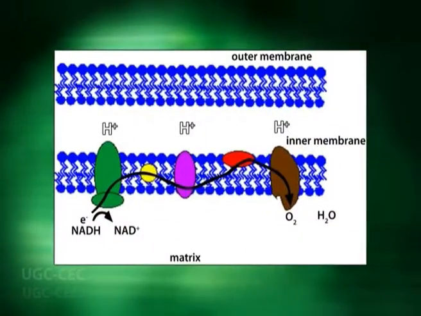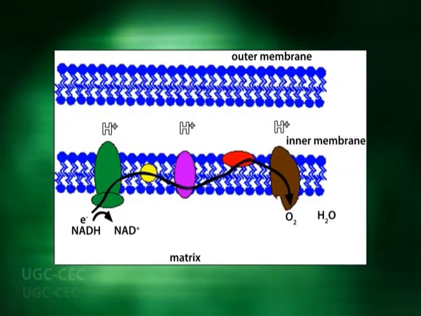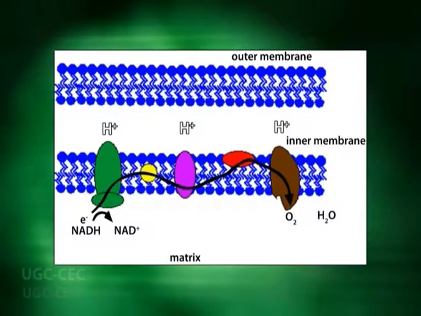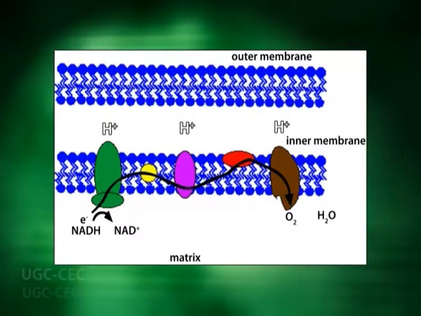Thermodynamically, the direct transfer of electrons from NADH to oxygen is highly favored, but in the cell system, particularly in the mitochondria, this redox reaction or electron transfer involves multiple steps with involvement of multiple carriers.